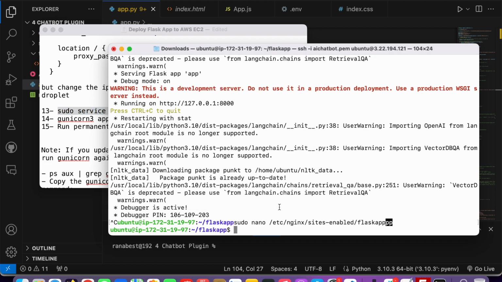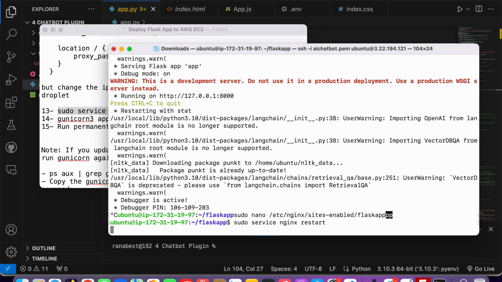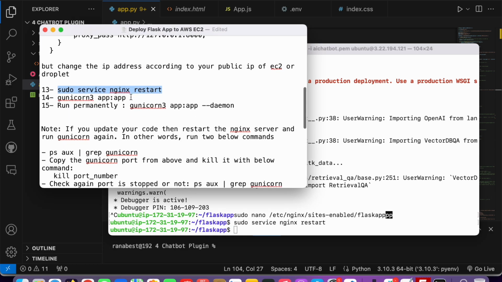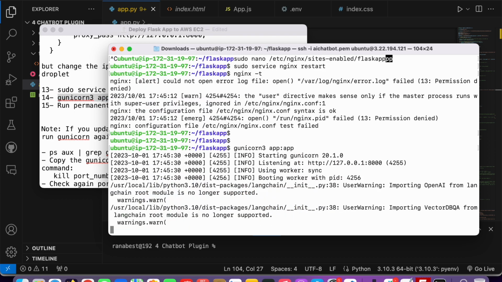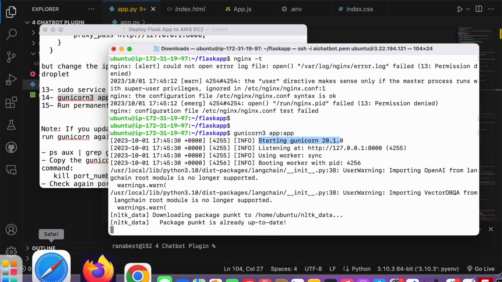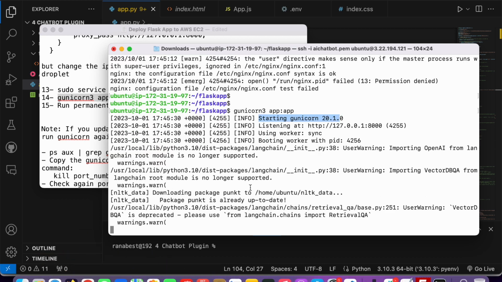Just copy this and paste it here. Okay, our service is restarted, and you need to go to this, type here, hit enter. So now it is running, our server is live now. You can see the first time it runs, the API will download our dataset, convert it into chunks and convert it to a vector store. So I think it already did that.